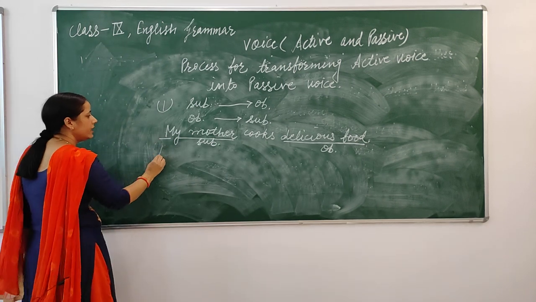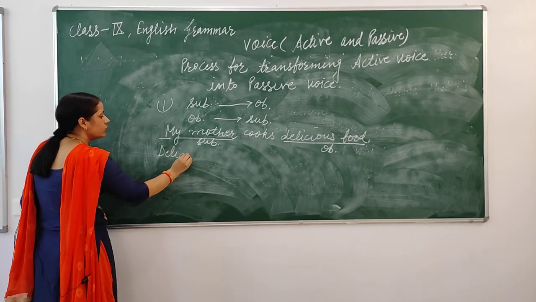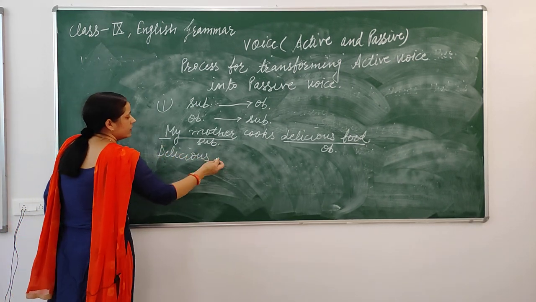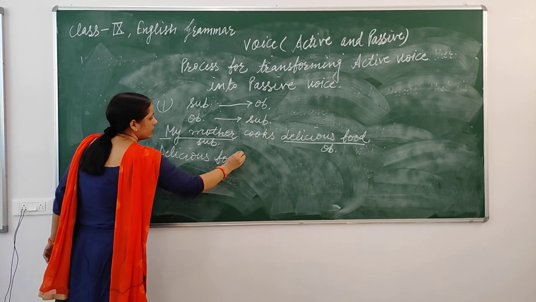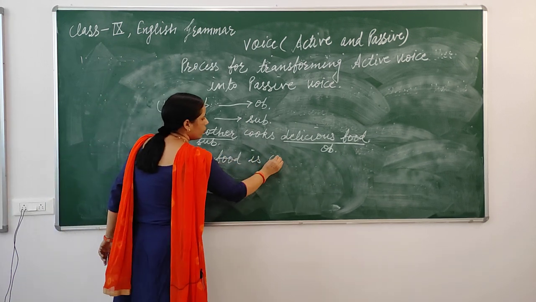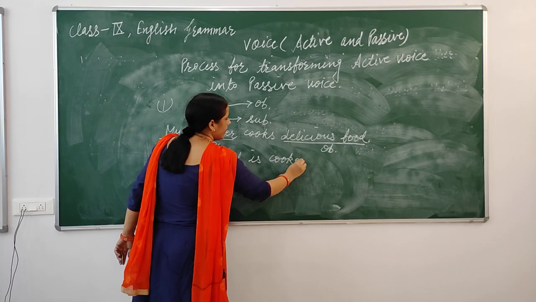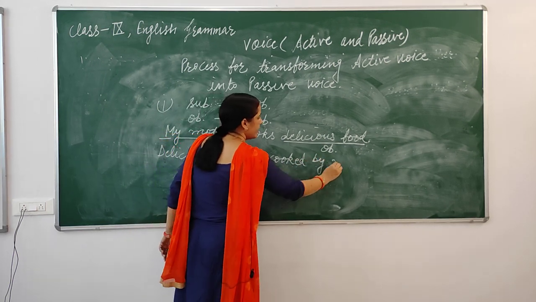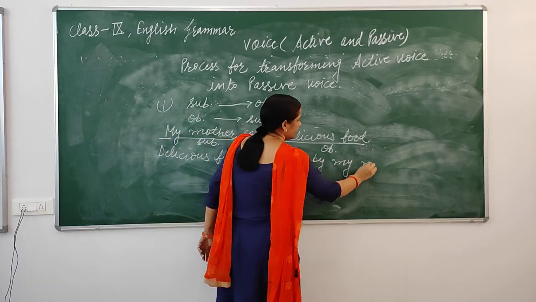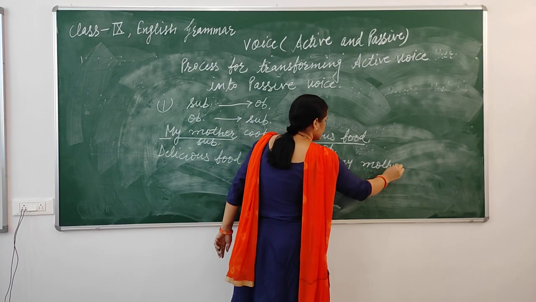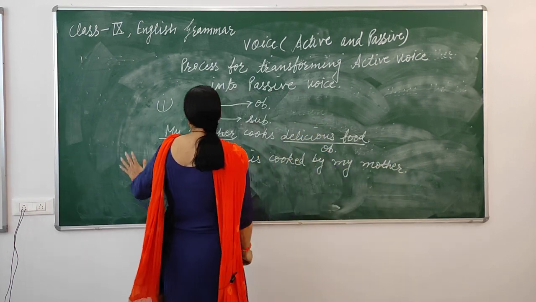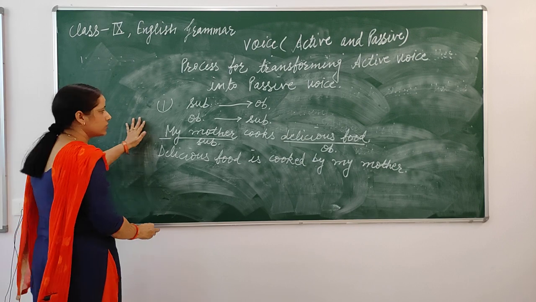For example, delicious food is cooked by my mother. This is your first rule.